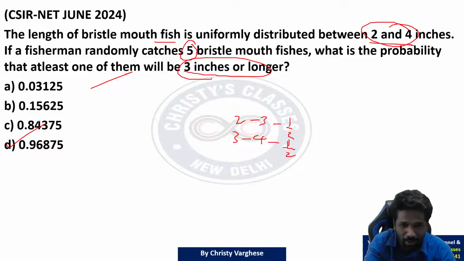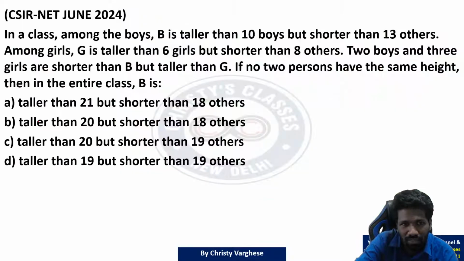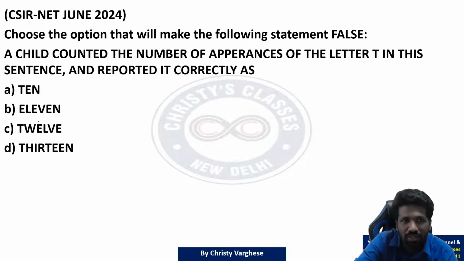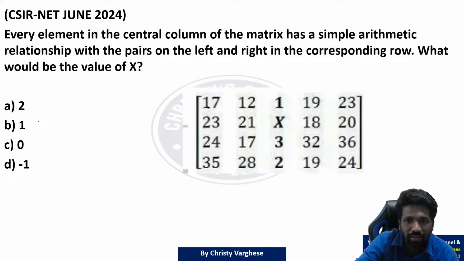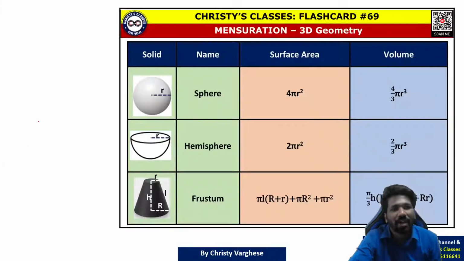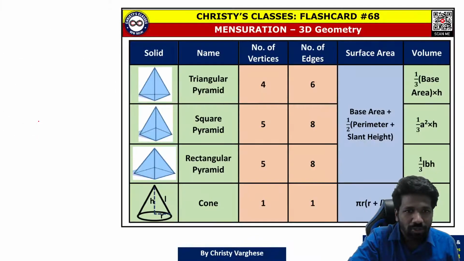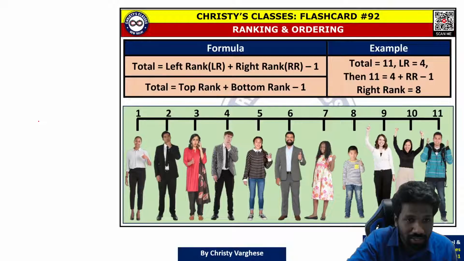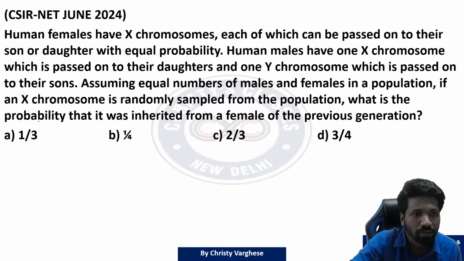That may not happen all the time, but the concept is just a repetition concept. Many a times CSIR does this. One subject's concept question repeated in another subject. One more question was there. If I find that, I will add it in the slide so that you can refer to it. So anyway, coming back, let us discuss 3 or 4 questions at least more.